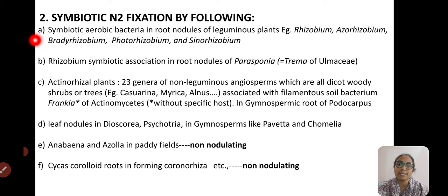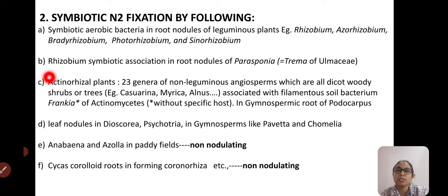What is symbiosis? It is association with another organism. For example, some plants like leguminous plants and also other genera of plants make an association with the bacteria, and also the blue-green algal population, which helps in nitrogen fixation. So symbiotic aerobic bacteria in root nodules of leguminous plants are very famous. Examples are Rhizobium, Azorhizobium, Bradyrhizobium; Photorhizobium and Xenorhizobium are the other examples.